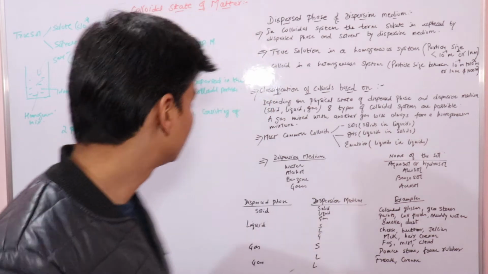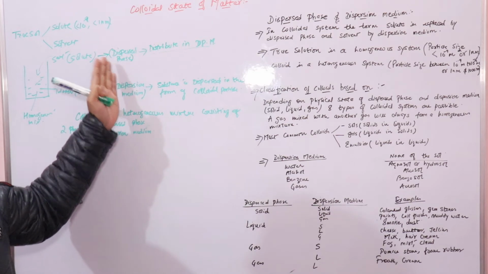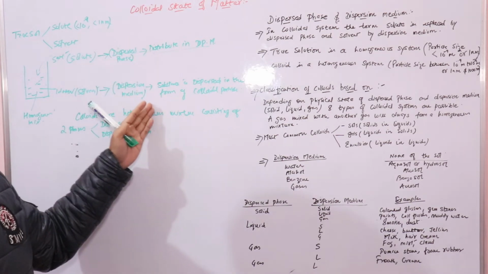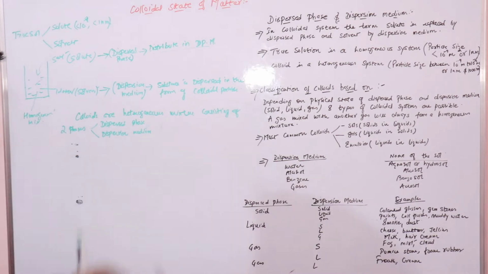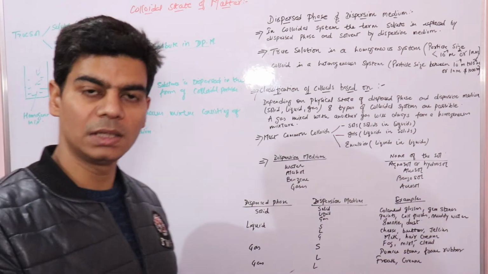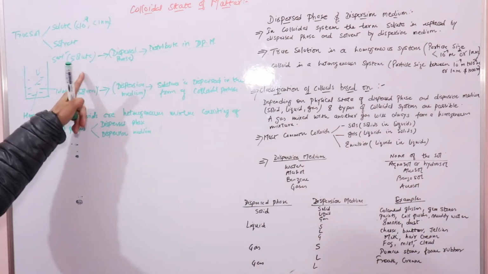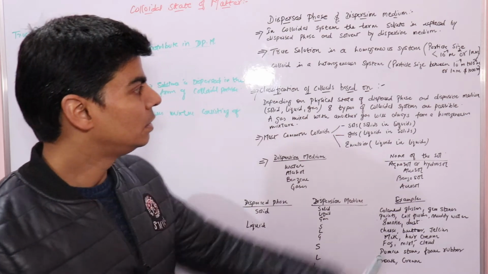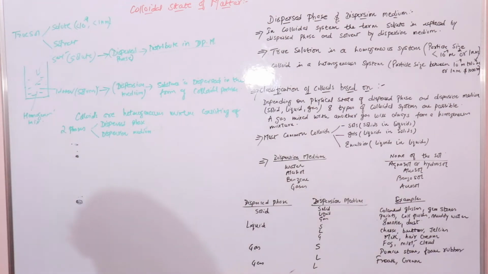So now what are colloids, or colloidal solutions, right? We know these three things mainly. Colloidal solutions consist of a dispersed phase and a dispersion medium, and these are heterogeneous mixtures, right, which consist of two phases, your dispersed phase and your dispersion medium. And the dispersed phase is nothing but particles that are distributed in the dispersion medium, whose size ranges from 10 to the power of minus 9 to 10 to the power of minus 6, right. So this is about colloidal solutions.